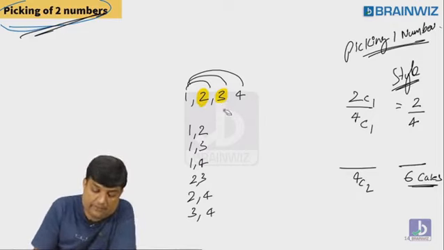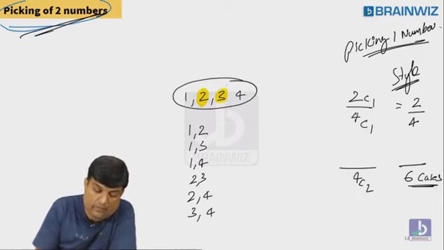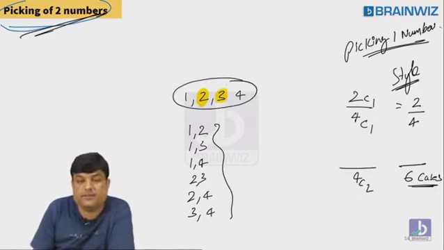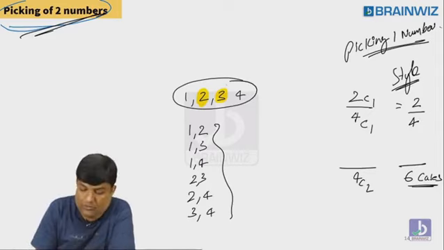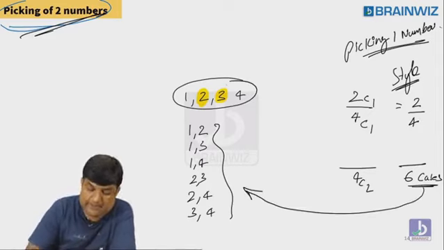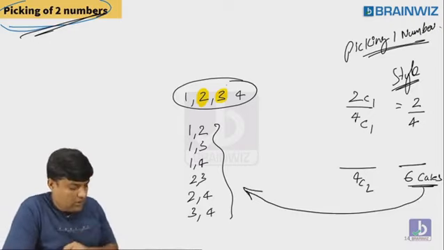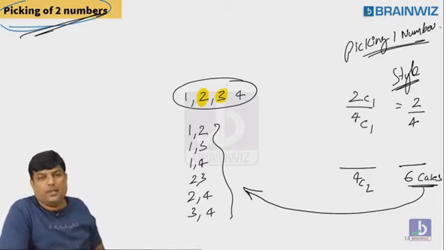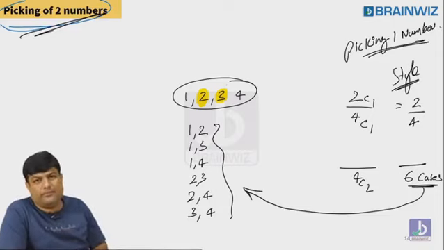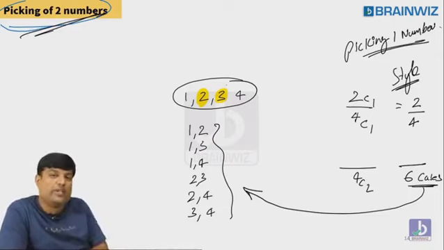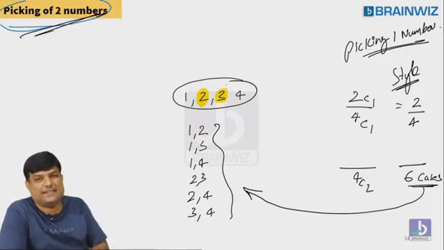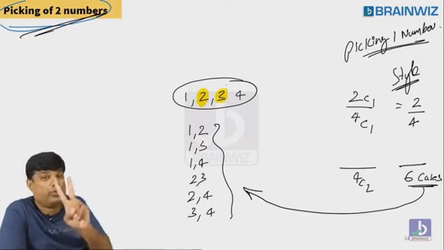Tell me, guys, who are these? Your favorable cases? No. Total 6 cases, the total 6 cases I'm writing. I'm not telling you prime. I'm just telling you denominator. Denominator is 4C2. Total cases are 6. The number of ways I can pick 2 numbers from 4 numbers is 4C2.